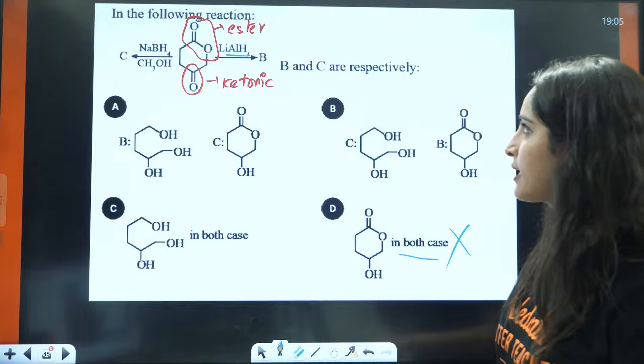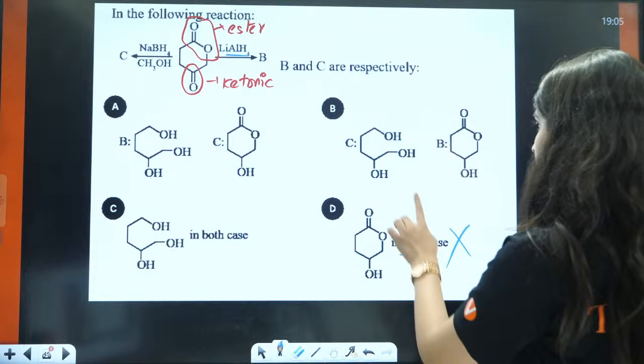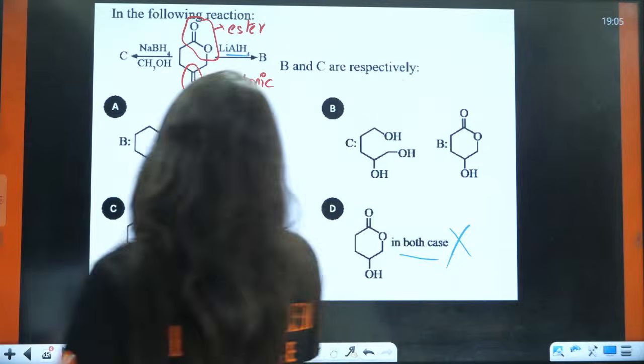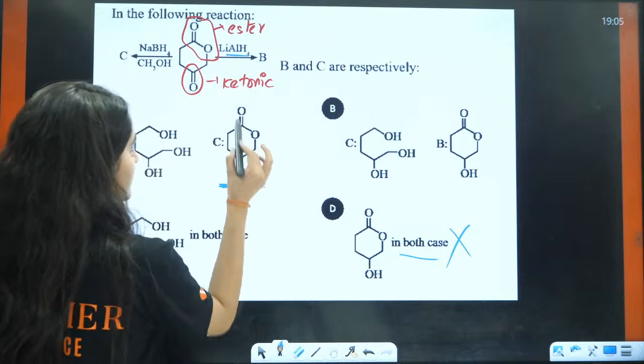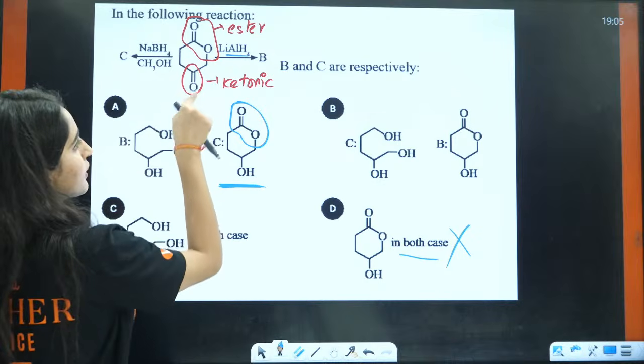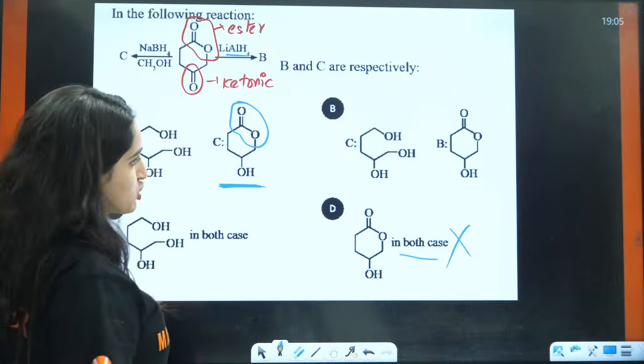In the first case, that is your C. In C it will stay as it is. So, only in this case it is staying as it is. This ester group is as it is, but the ketonic group is getting reduced to OH.